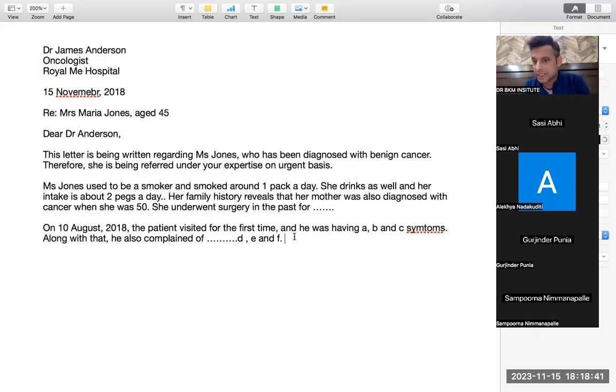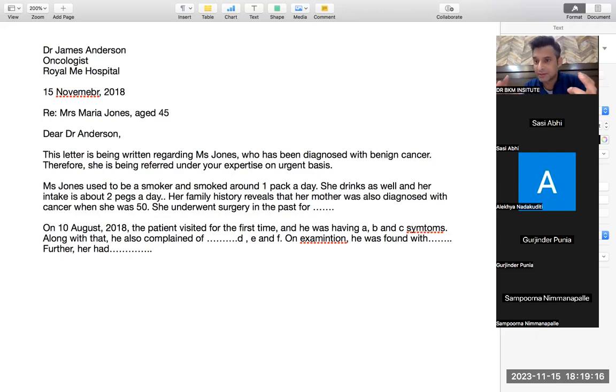Now, after symptoms, there is always examination. On examination, now the examination is done by you, so everything will be in the passive voice. Until now, it was active: the patient visited, he complained of, second form. Now everything will be passive. On examination, he was found with whatever signs. He was found with this and this and this. Further, he had the rest of the signs if there are too many signs. Otherwise, one line only. This is the pattern, the easiest pattern.